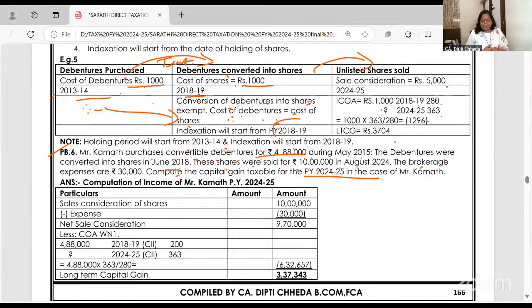So problem number 6 we are doing in the notebook. These are good quality, professional level questions, where you are learning how to compute the capital gain. It is super easy: sale consideration, expense, indexed cost, capital gain and exemptions, when I teach you them. But this is very nice.